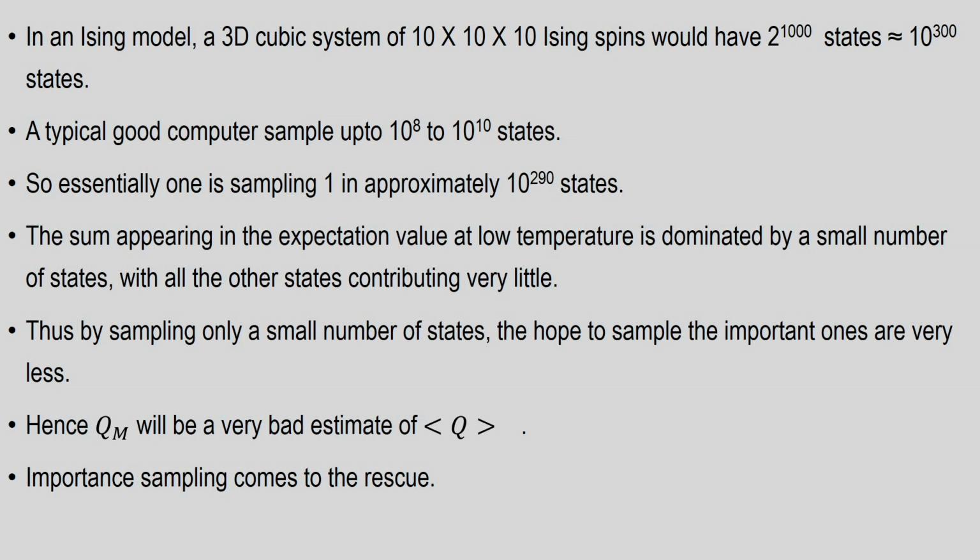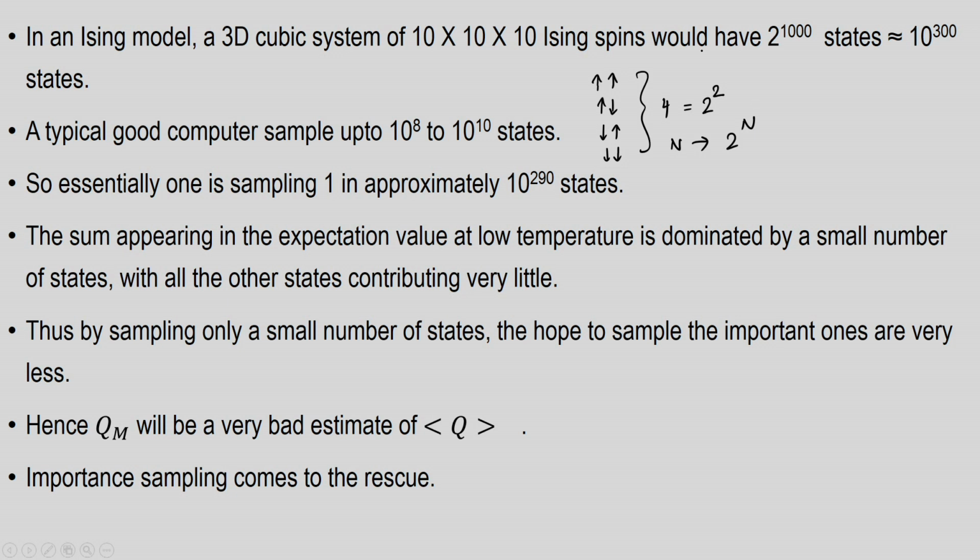If you have 2 spins, one can have up up, or up down, or down up, or down down. So, these are 4 states, which is equal to 2 to the power 2, because we have 2 spins. When you have n spins, you have 2 to the power n.